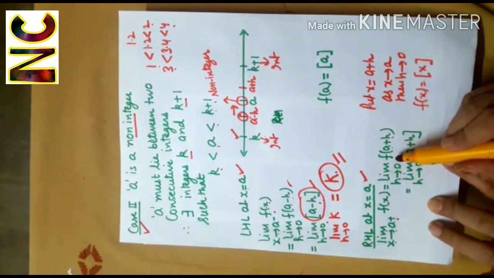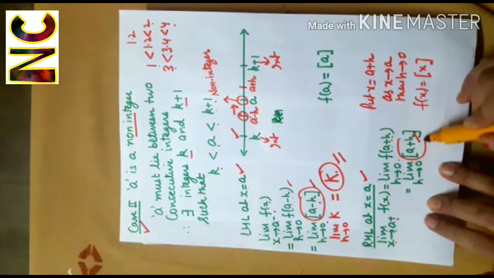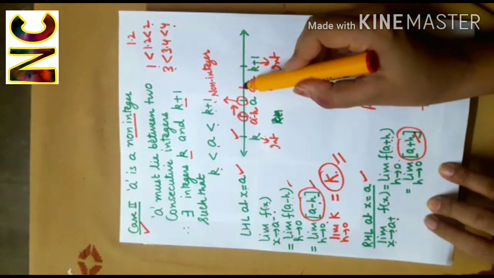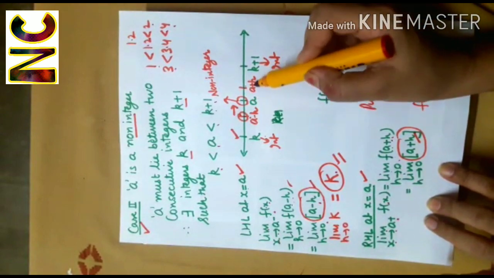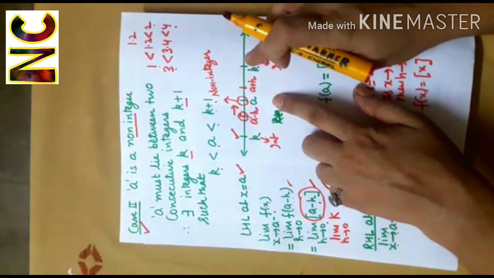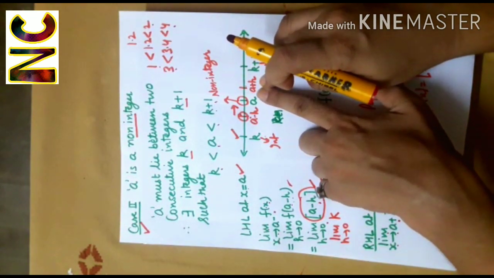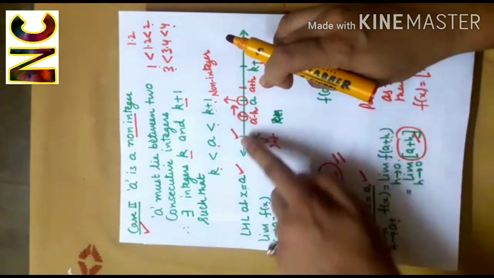So I'll get f(a plus h) as this. Now this means greatest integer which is less than equal to a plus h. Yes, see from here, the largest integer which is smaller than a plus h, that is k.